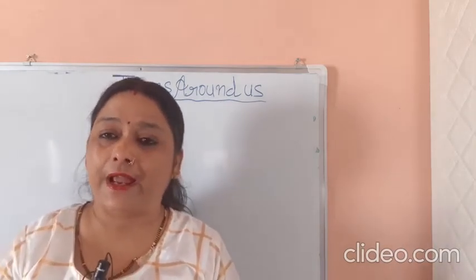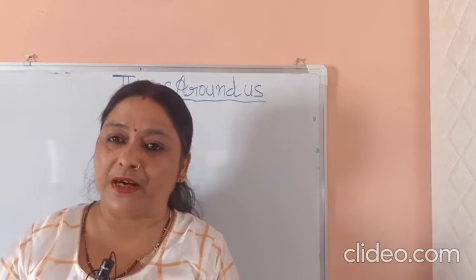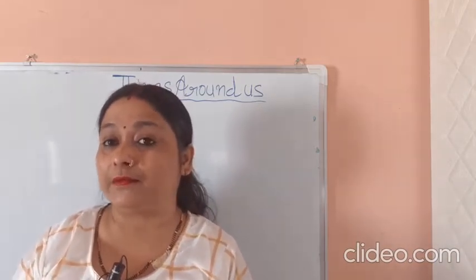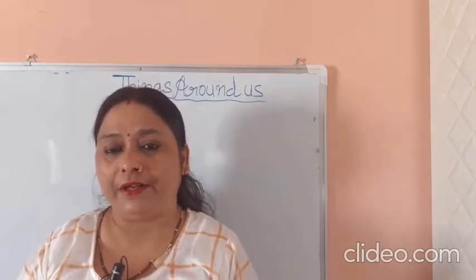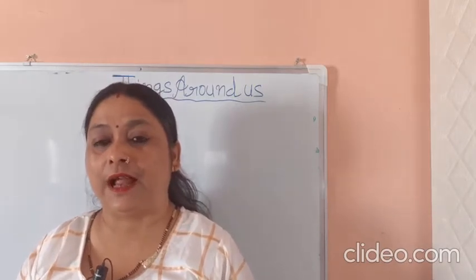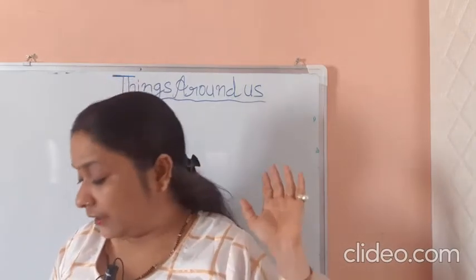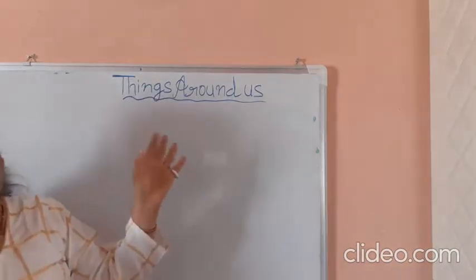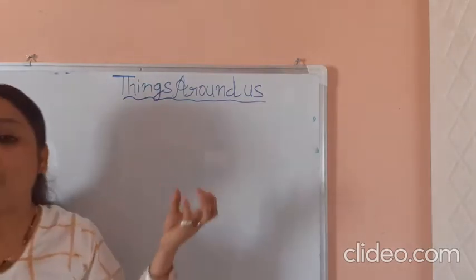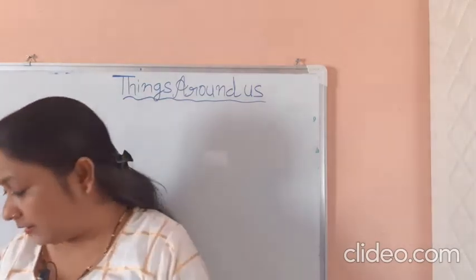Everything has a mass or weight. They occupy space. They have different shapes, colors and sizes. So here we discuss things around us. What is matter?